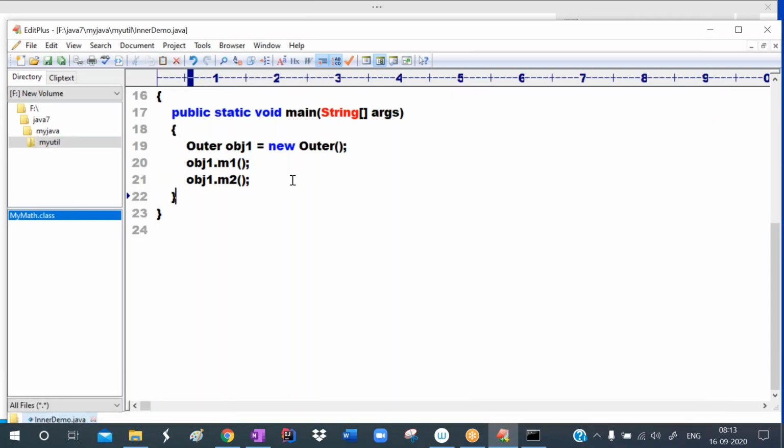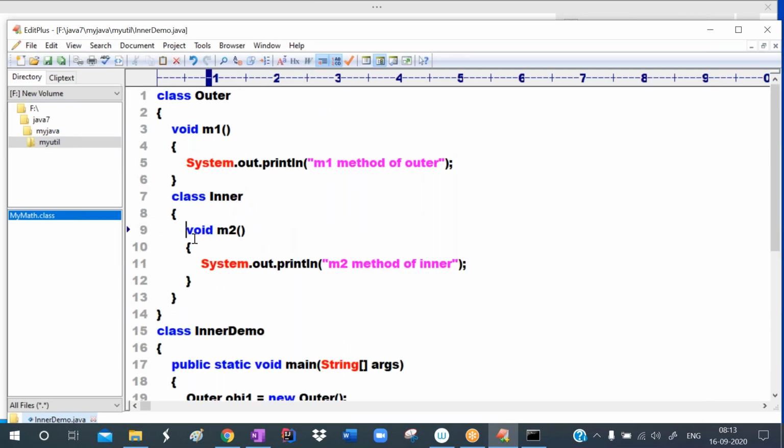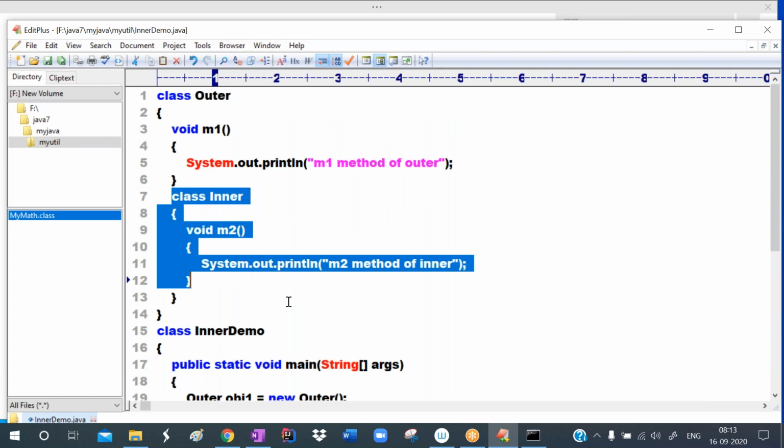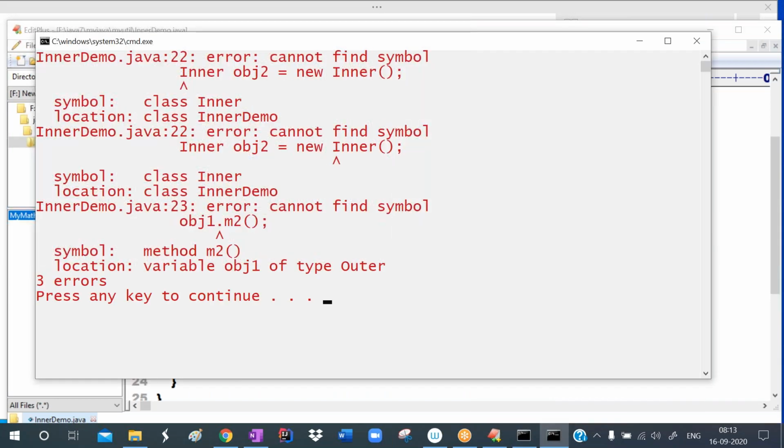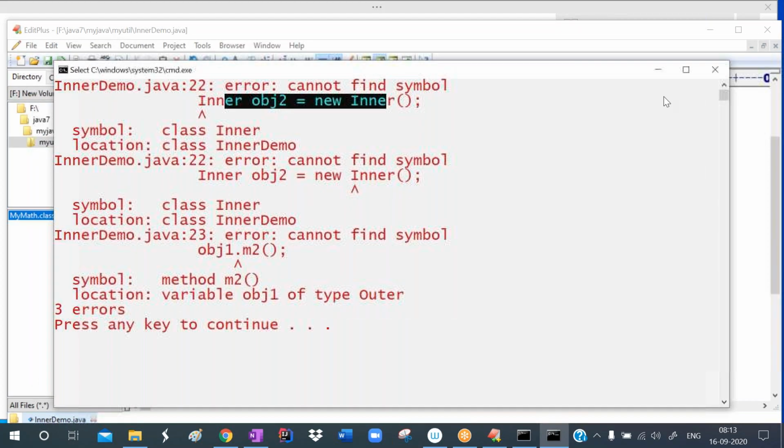Okay, so if you want to access this inner class member, if you create an inner class object, for example, I'm creating the inner class object here: inner obj2 equals new inner. Now what happens? Observe here. Now also it is giving the error, because it is not finding where this inner is.